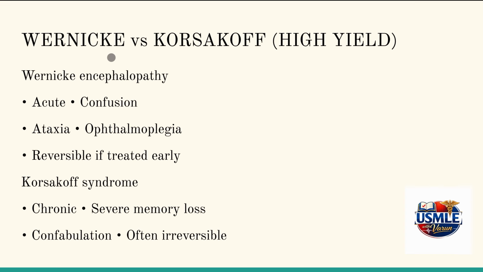So the key differentiating features between Wernicke and Korsakoff is that Wernicke's is acute, whereas Korsakoff is chronic. There's confusion, ataxia, and ophthalmoplegia in Wernicke's encephalopathy. It is reversible if treated early, whereas Korsakoff syndrome is chronic. There's severe memory loss. There is confabulation, just makes up stories.